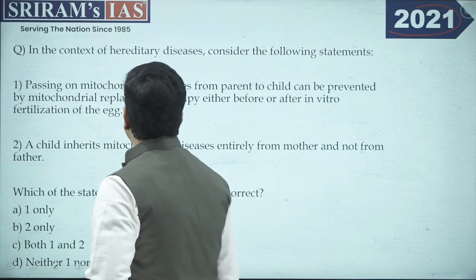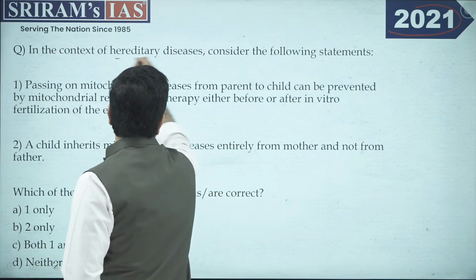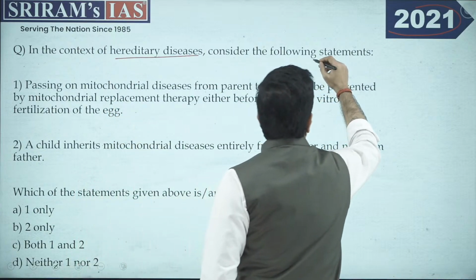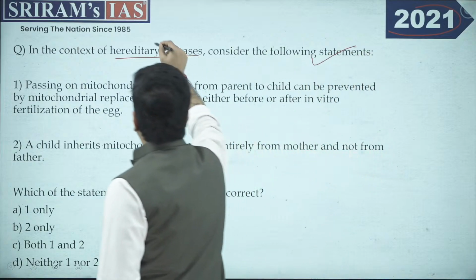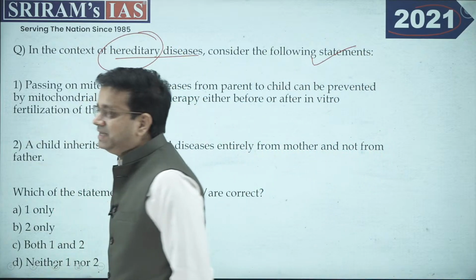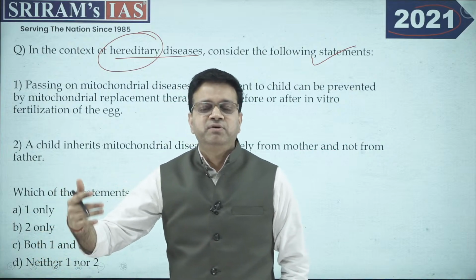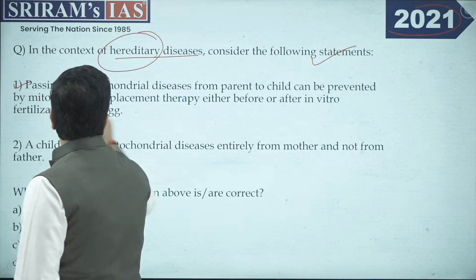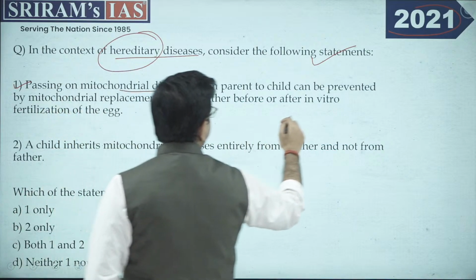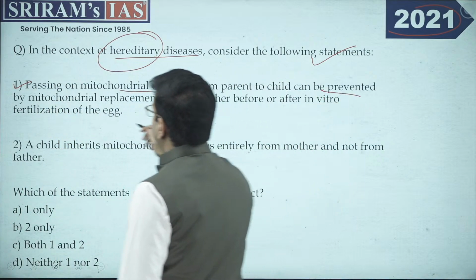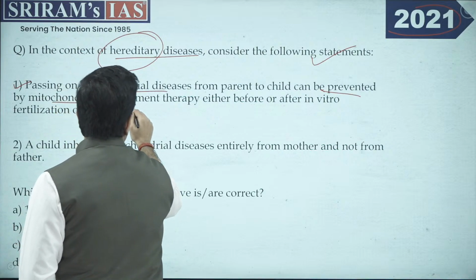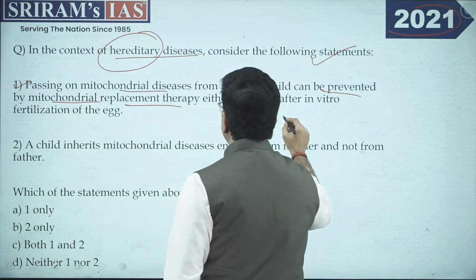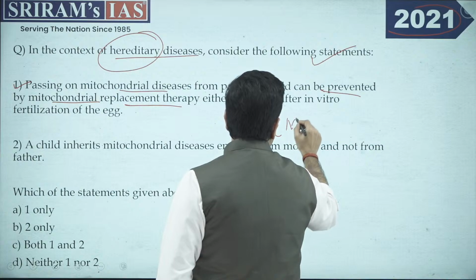The second question is, in the context of hereditary diseases, consider the following statements. What does the term heredity mean? Heredity means that something is transferred from your parents. Now, the first statement is that passing mitochondrial disease from parent to child can be prevented by mitochondrial replacement therapy. What is mitochondrial replacement therapy? This is MRT.